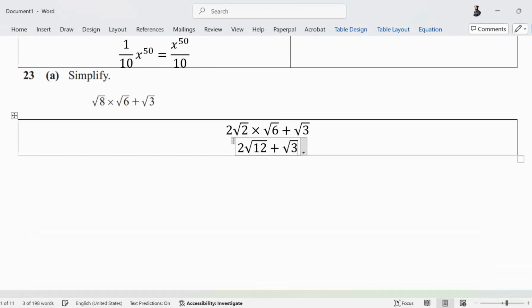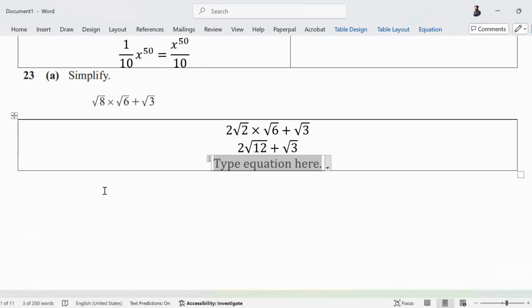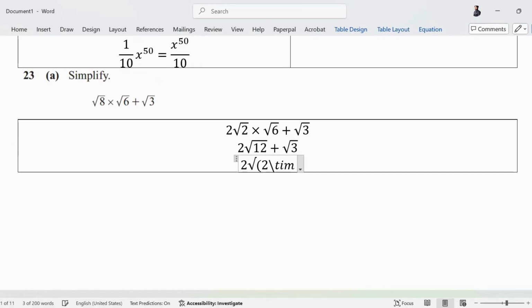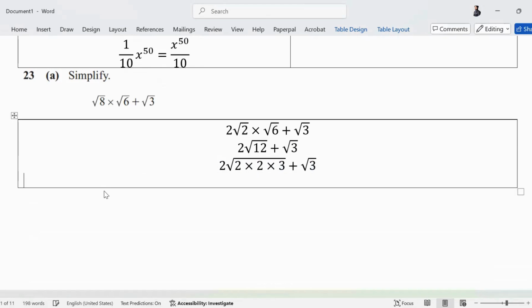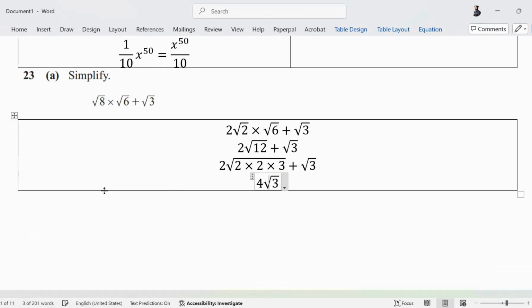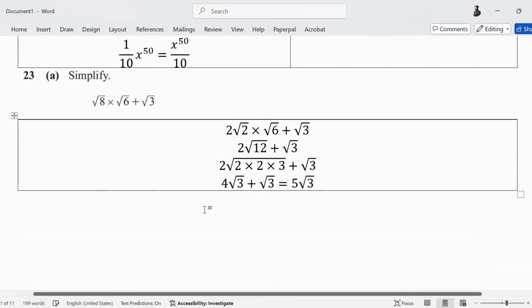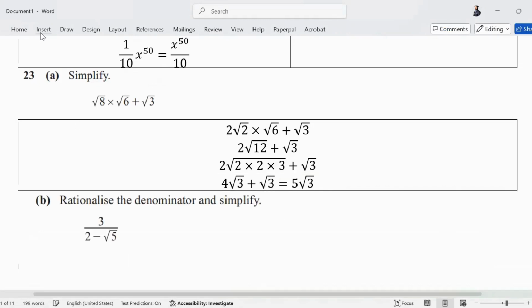Again, can you simplify root of 12? Root of 12 will be what? 12 की जगह you can write 2 into 2 into 3. एक 2 बाहर आ गया हमारे पास, तो 4√3 plus root of 3. The answer will be 5√3. यहां तक क्लियर है? 4√3 तक बेटे। 4√3 में इफ यू ऐड अनदर रूट ऑफ 3, कितने रूट ऑफ 3 हो गए? 5√3 हो गए.